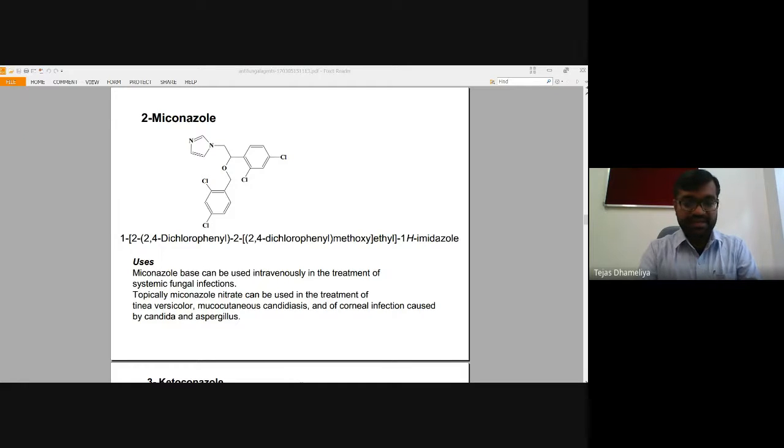Okay, so demethylase is the name of the enzyme which is inhibited by all of these azoles, and they are showing their mode of action. Okay, and basically this lanosterol synthesis and ergosterol synthesis are essential for showing the antifungal activity.